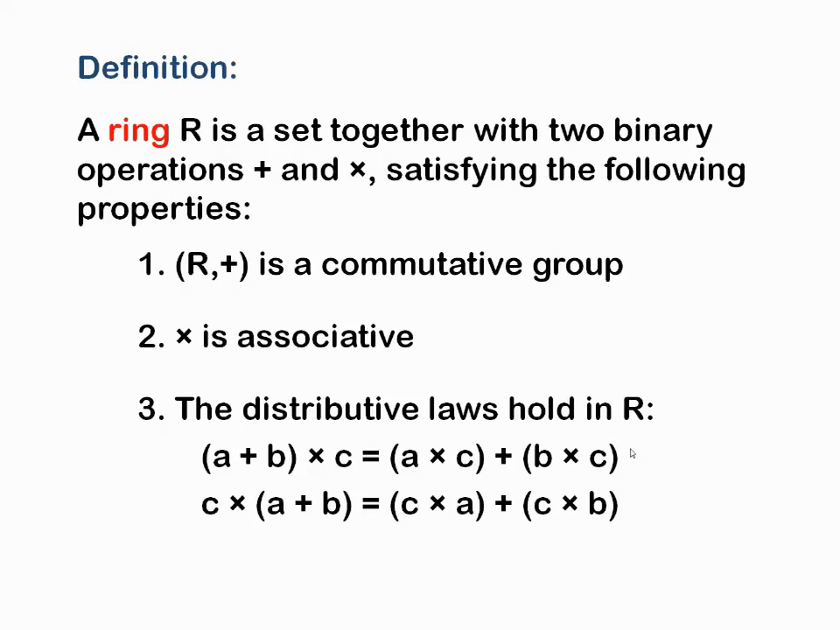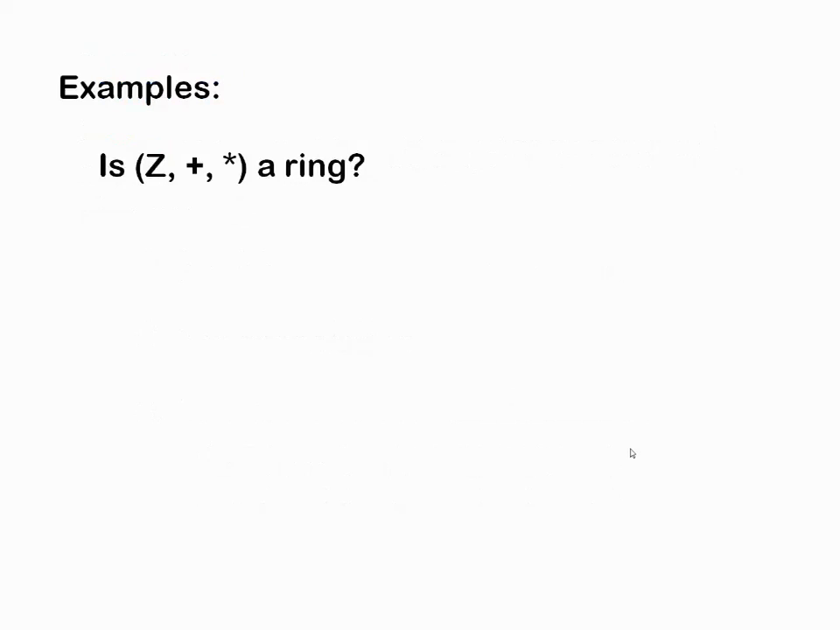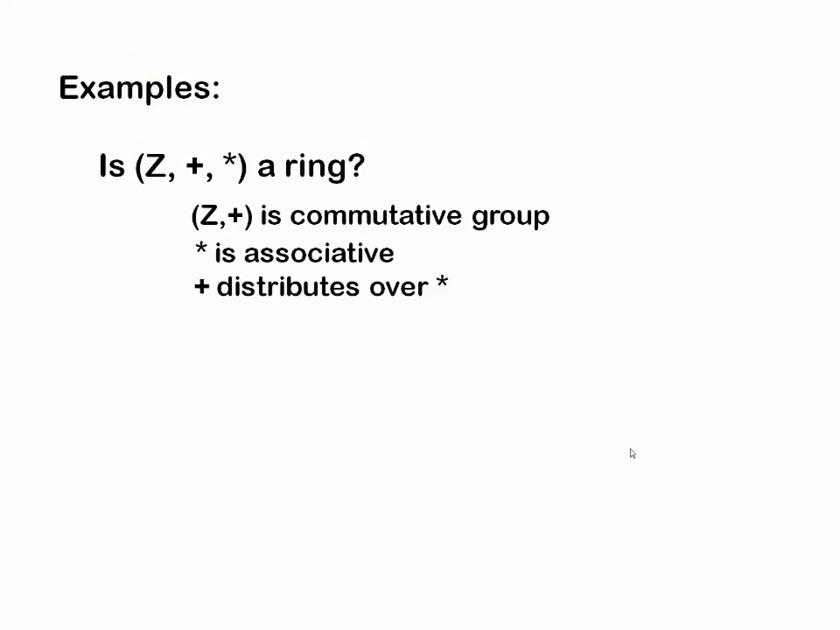In a ring, the first operation should follow the commutative law. The next operation should be associative, and should also be distributive. If these three hold, then it is said to be a ring. And we perform two operations on a set instead of one. Is Z comma plus comma star a ring? Z comma plus is a commutative group, star is associative, and plus distributes over star. Obviously, it is a ring.